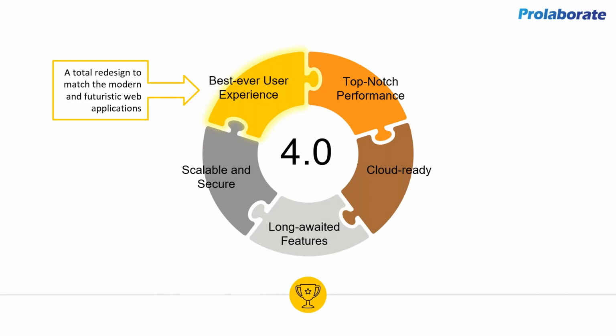Number one is the best, seamless user experience. This doesn't mean that 3.x is not seamless. As many customers or users would have seen, Prolaborate is the platform to simplify architecture information and share it with the audience. But we wanted to enhance the user experience in a holistic way.